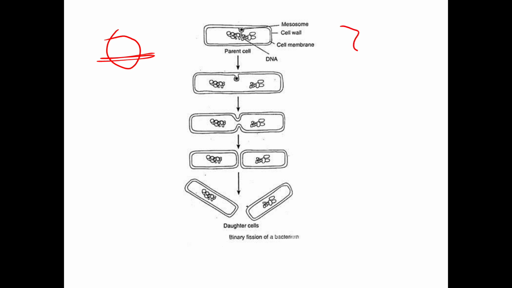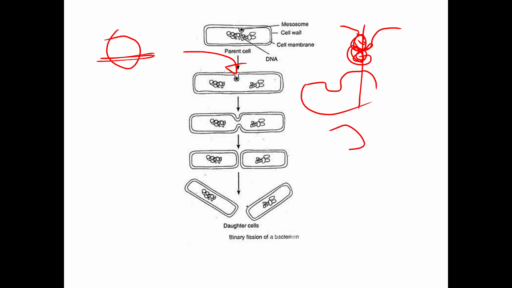Here the bacterial DNA is along with the mesosomes. This mesosome comes in contact with the bacterial DNA and it will divide. See, here's the difference. The initiation to divide takes place here, along with the mesosomes present.